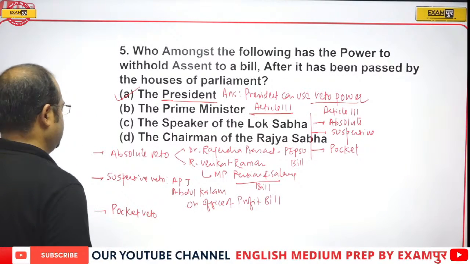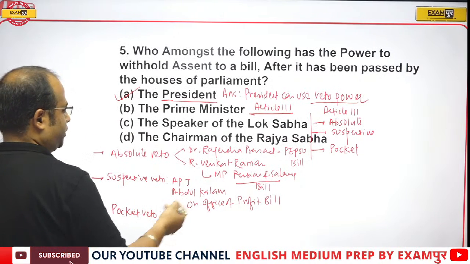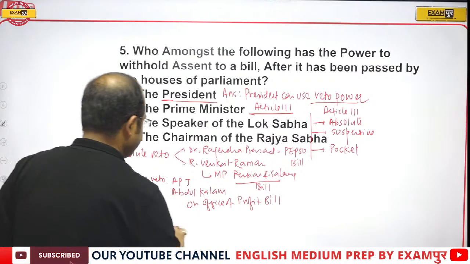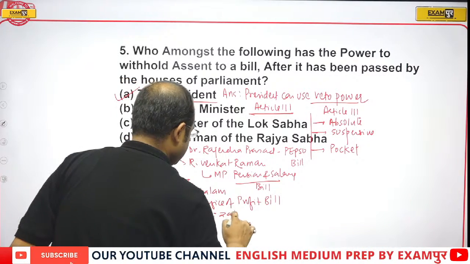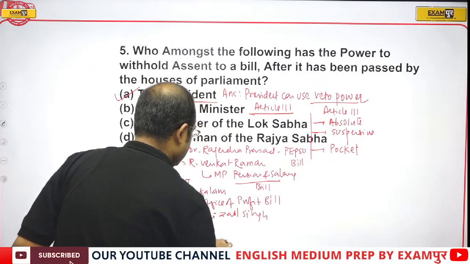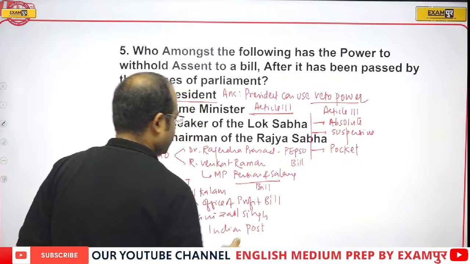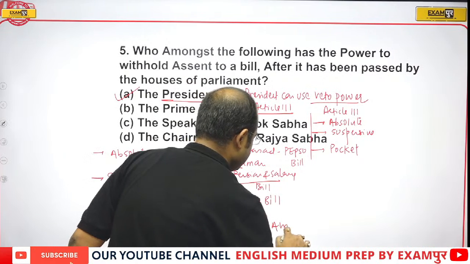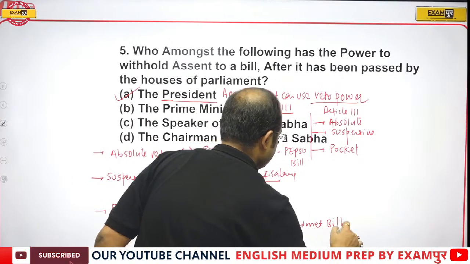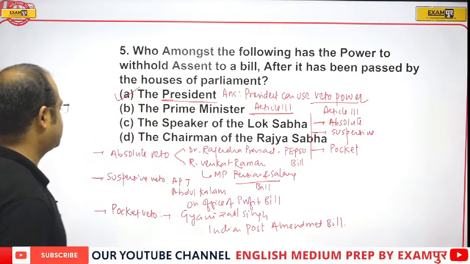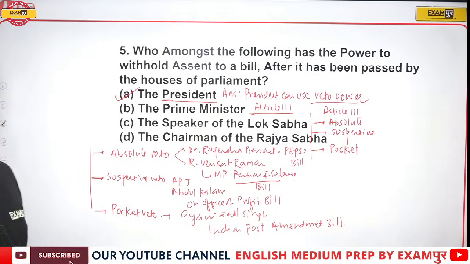Pocket veto was being used by Giani Zail Singh on the Indian Post Amendment Bill. So these are the three types of vetoes and these presidents used these three vetoes.